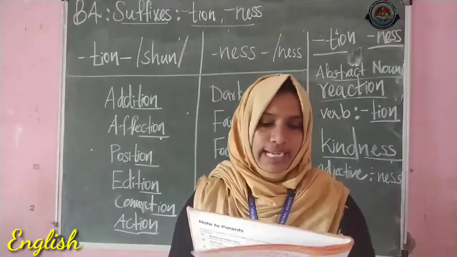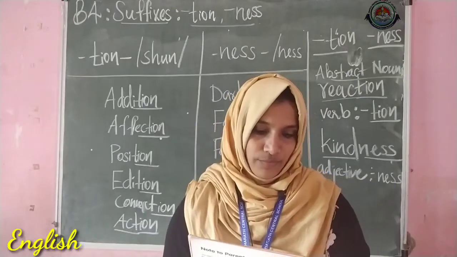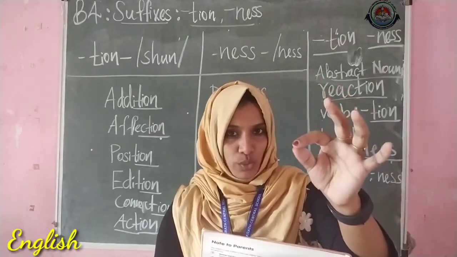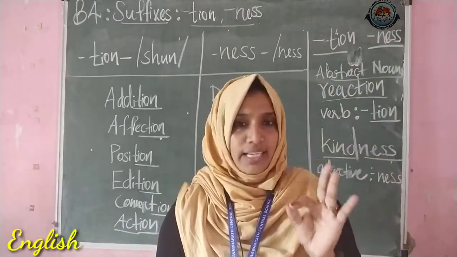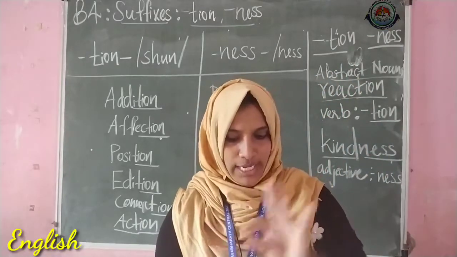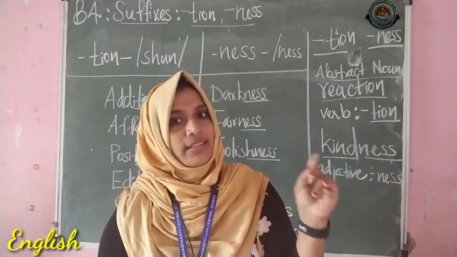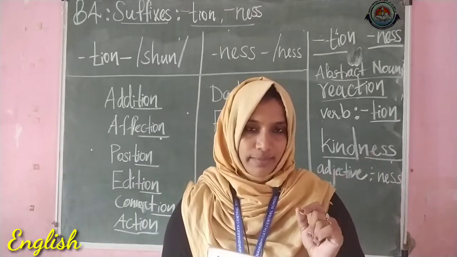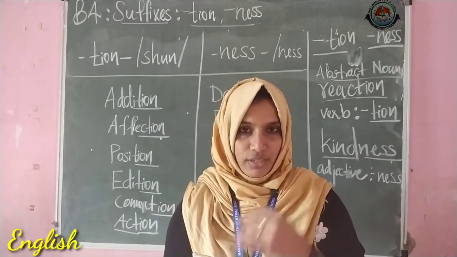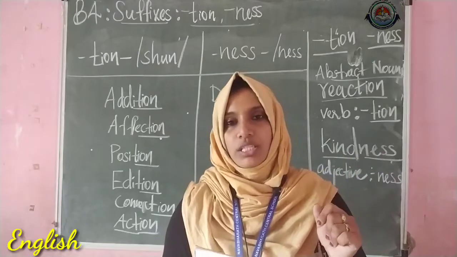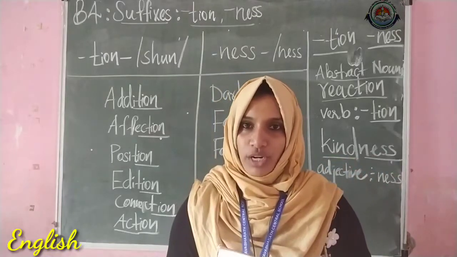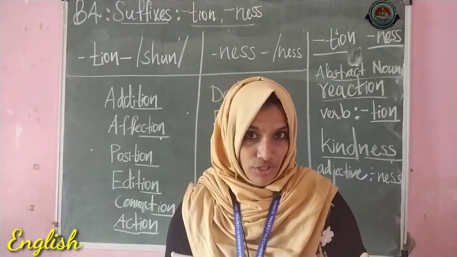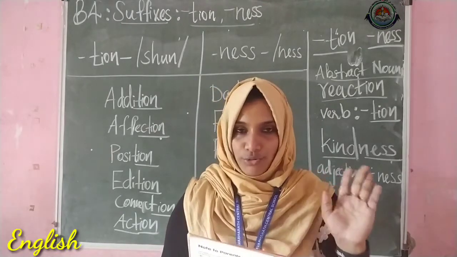Then to create abstract nouns for the words. So there are some words given, according to their action words. If it is an action word, then we will be adding tion, and if it is a describing word, there we will be adding ness. Okay, so predict, prediction, tough, toughness, produce, production, useful, usefulness, fit, fitness, digest, digestion. This is how you can do it.